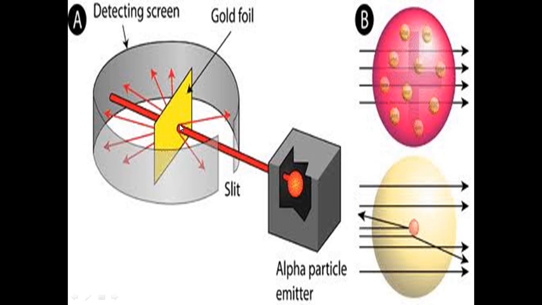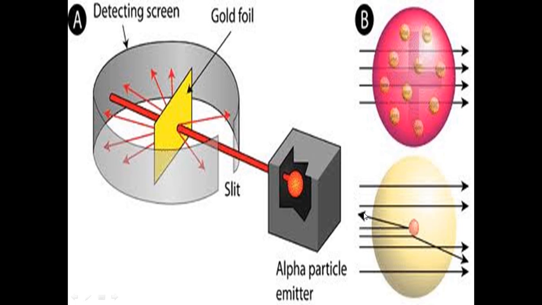So let's understand from this picture again what's happening here. He found that most alpha particles pass to the second side, but only a small amount of alpha particles reflect back.